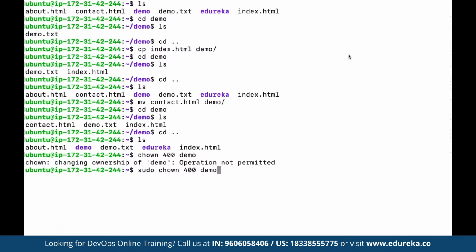We have different permissions, like we can choose 777 for keeping the entire folder public. We can keep it to 755, we can keep it to 644, depending upon the requirement. And once we use the sudo command, we can see the permission of this folder has been successfully changed.